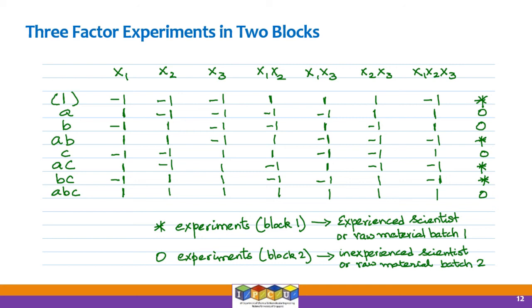So in both these cases, you have to just design 2 blocks, block 1 and block 2. Now in this new situation that I'm talking about, there are 4 scientists and each of them can do only 2 experiments. And unfortunately, the skill levels of these 4 people are different.